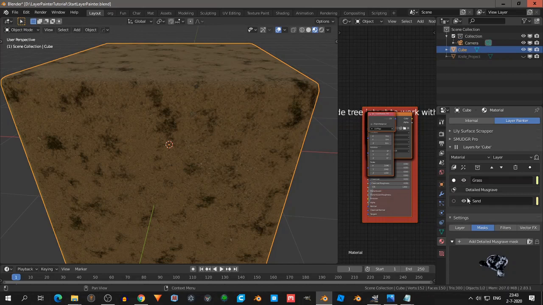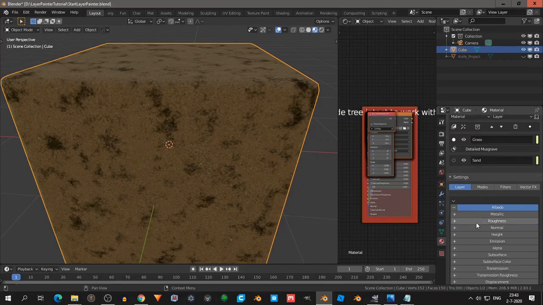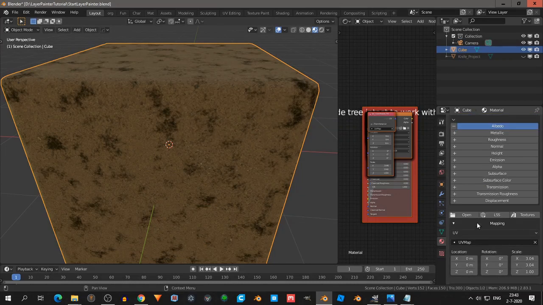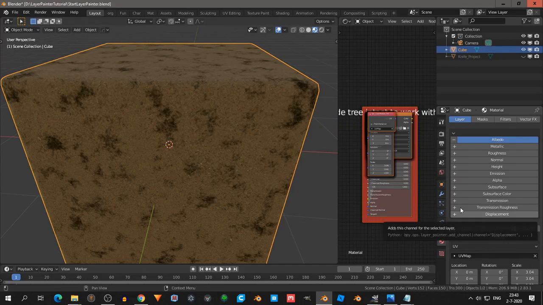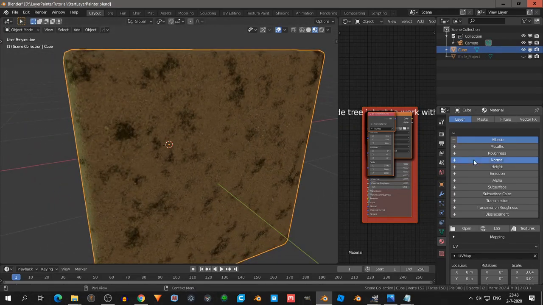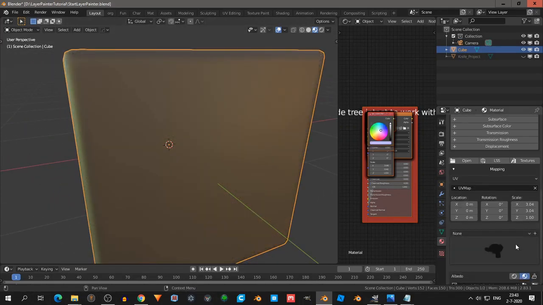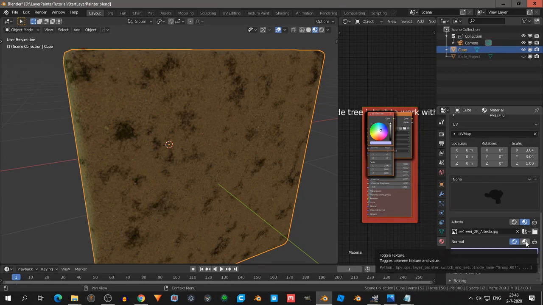So I scroll up, then I go to this layer, to the layer settings. Let's add also a normal. I scroll down, scroll here.